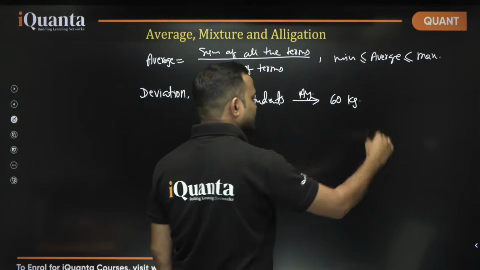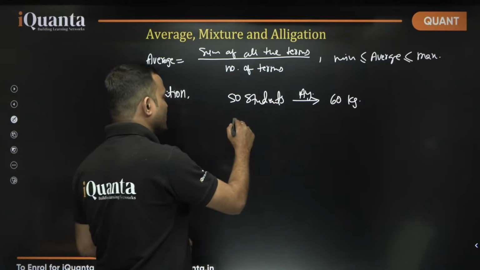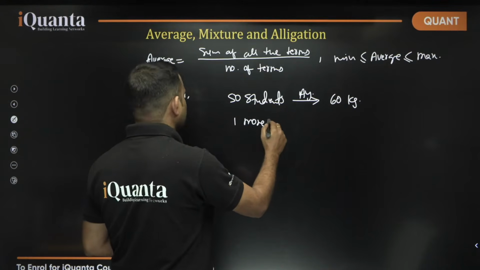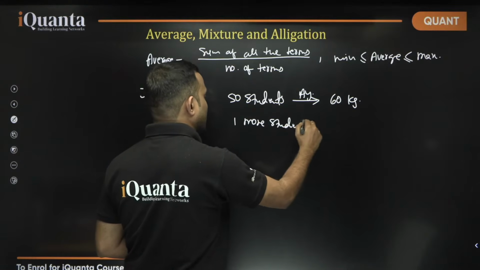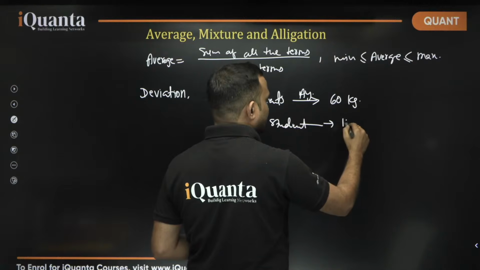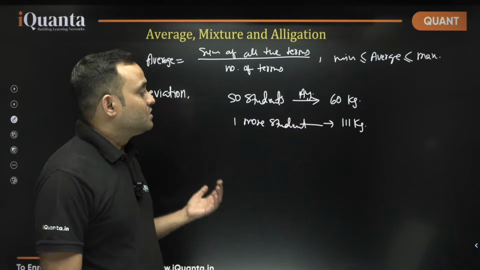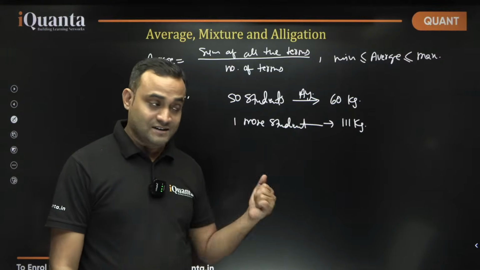Now there is one more student joining this class, and the weight of this student is nothing but, let's say, 111 kg. So what will be the average of whole class at this time?